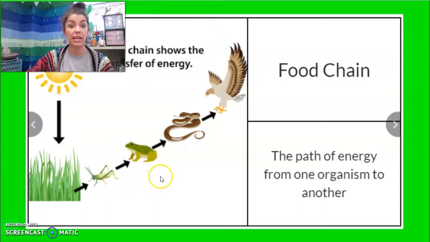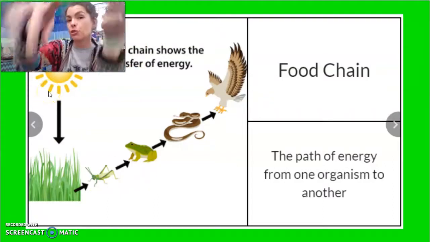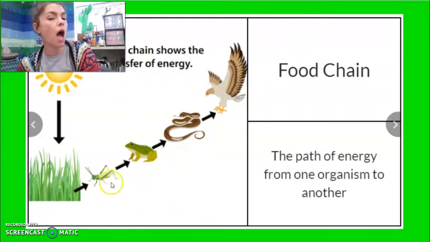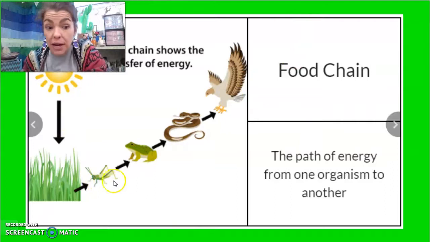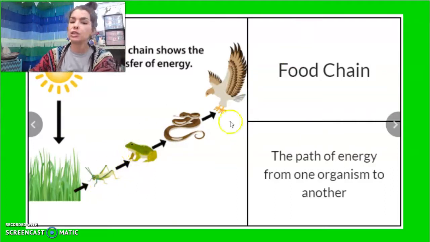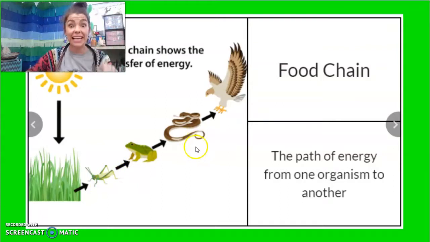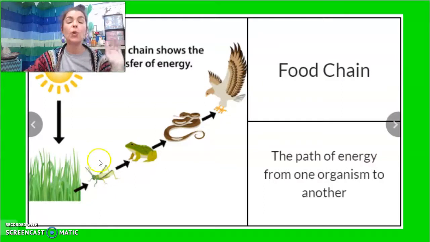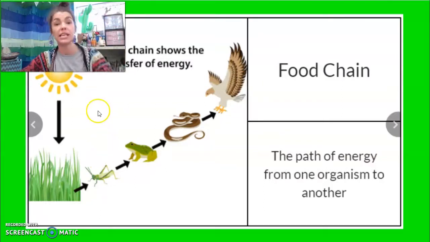We've seen this food chain every day this week. Help me describe it. The sun gives energy to the grass. The grass gives energy to the grasshopper. The grasshopper gives energy to the frog. Frog gives energy to the snake. And the snake gives energy to the eagle. We study how energy moves in a food chain.